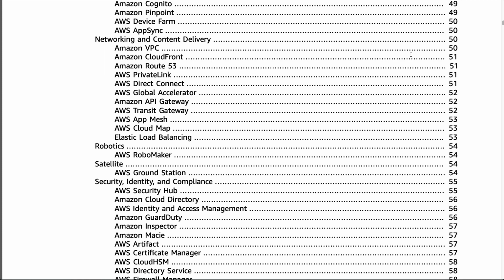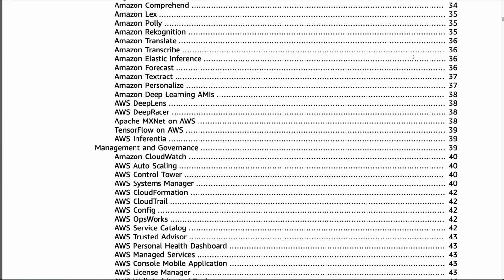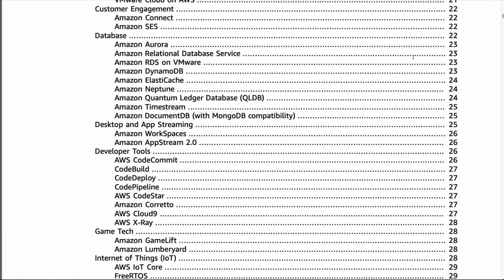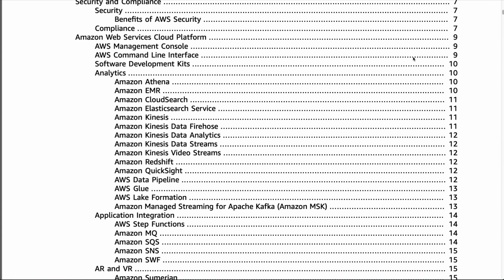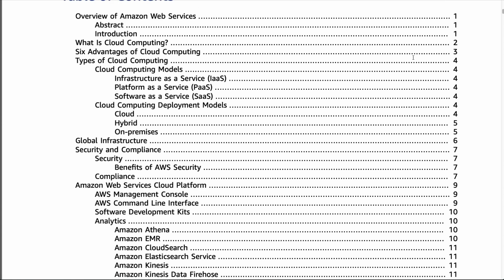Now, initially, if you're not familiar with reading white papers, this may seem overwhelming, where you are getting excited about passing the exam, and then you see a 60-page white paper, and then there's 3 of these. So one thing to be aware of is that you can go through a white paper very quickly. You don't need to memorize the whole thing. A lot of times the best way to read a white paper is to read it really quickly and several times, but to use it as a place where you can find the correct definitions for terminology.